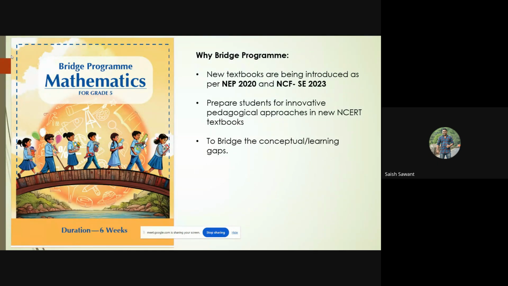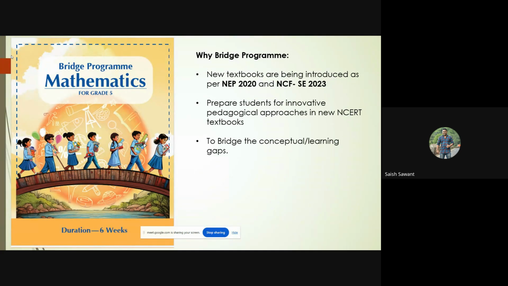We have to prepare the students for the innovative pedagogical approaches in the new NCERT textbooks. The pedagogical approach has changed: experiential learning, activity based learning, learning by doing. So in order to bridge the conceptual learning gaps, we have to have this bridge course.